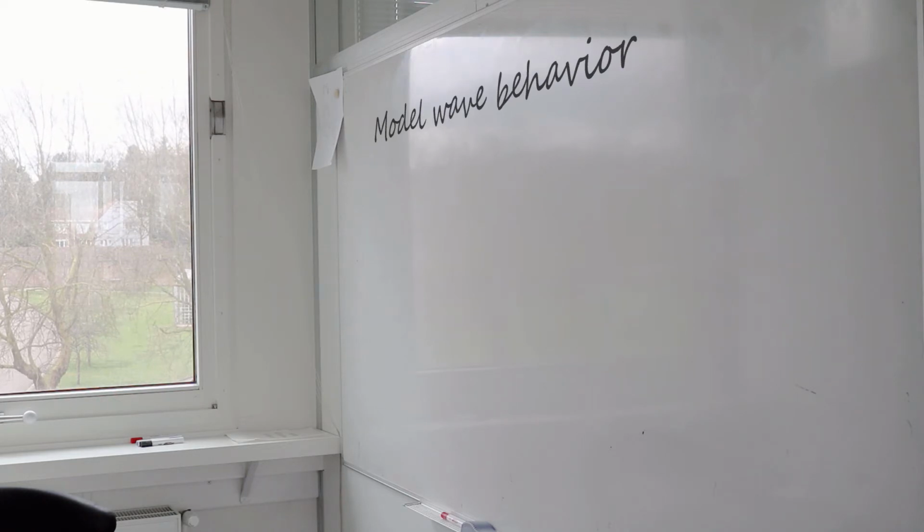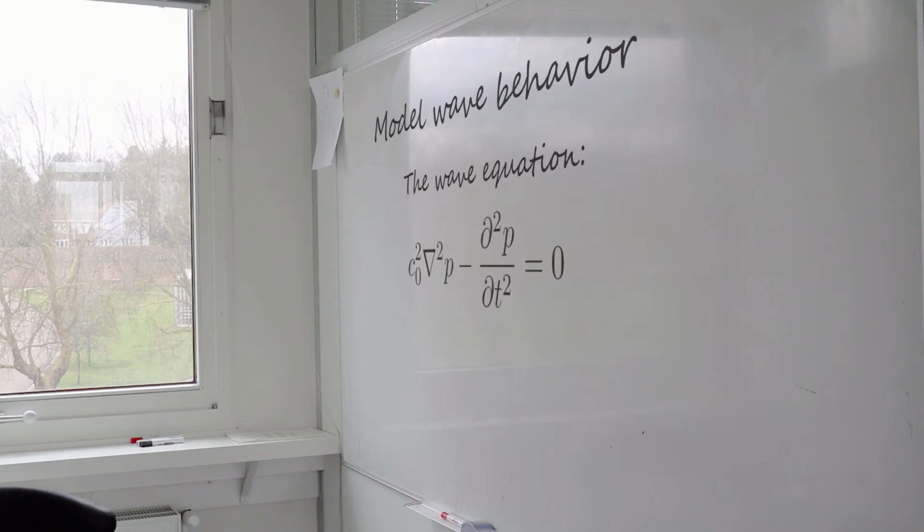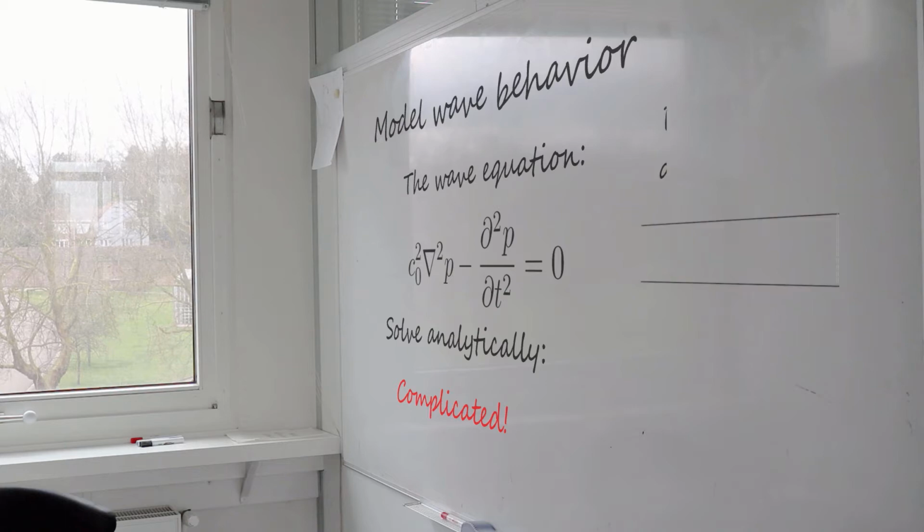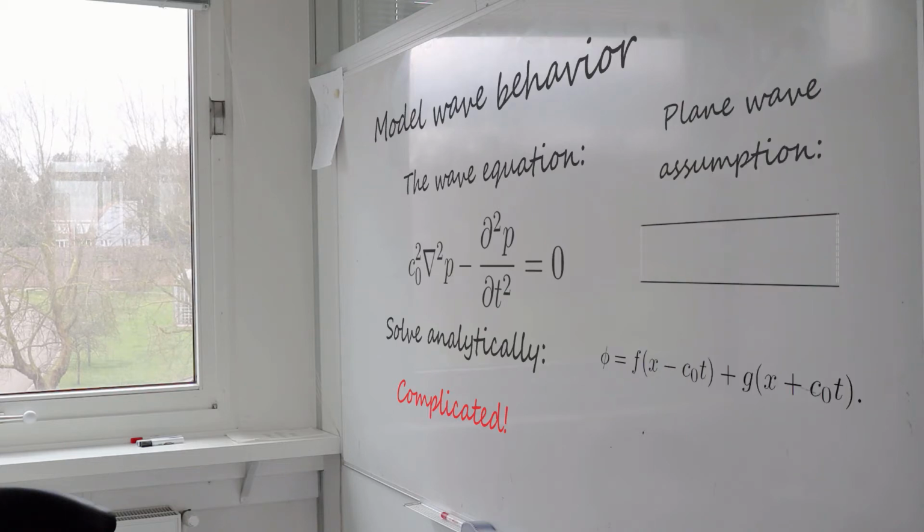How can we do this? We start from a mathematical equation that describes this wave behavior, the wave equation. Ideally, we would solve this equation to find out the behavior of the sound wave. It turns out that this is a complicated thing to do. Only for a few specific instances the analytical solution is known. However, to know how the wave travels in a complicated environment, such as the interior of a car or an office space, the analytical solution is not known.